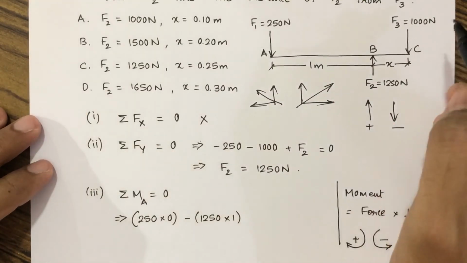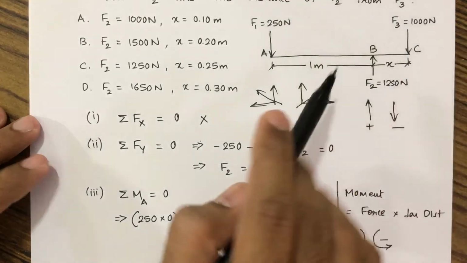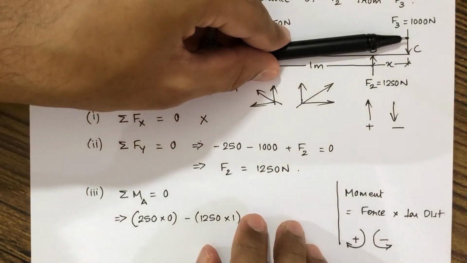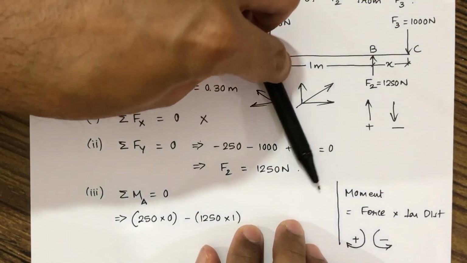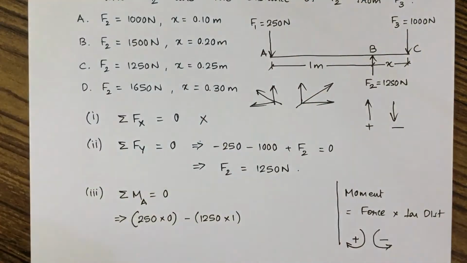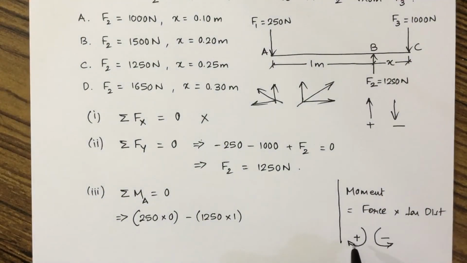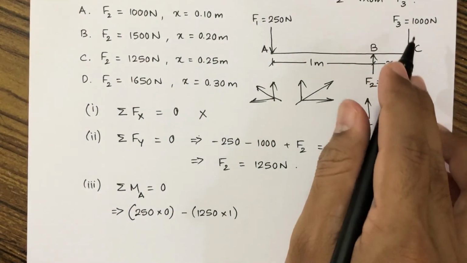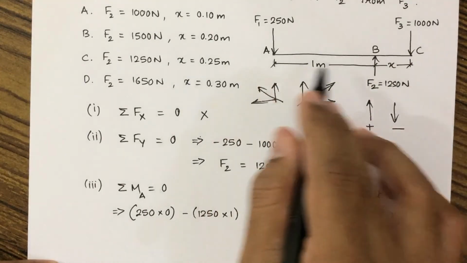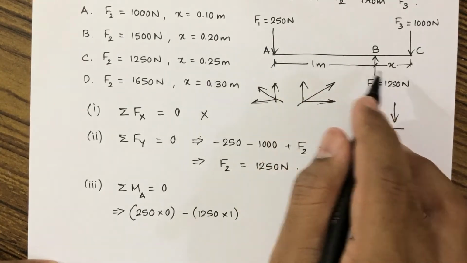The other force is this 1000 Newton. Now if we are standing at this point A, we are seeing that this 1000 Newton force is moving in a clockwise direction, so clockwise has to be taken plus. So this will be plus 1000, and the perpendicular distance till A is given as x plus 1.